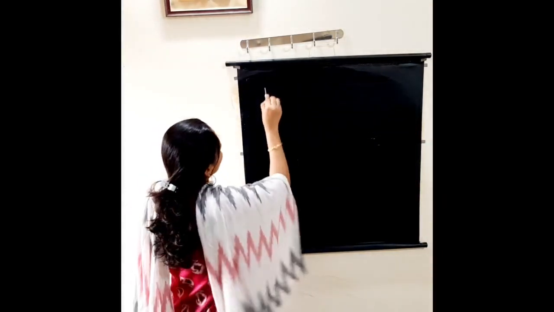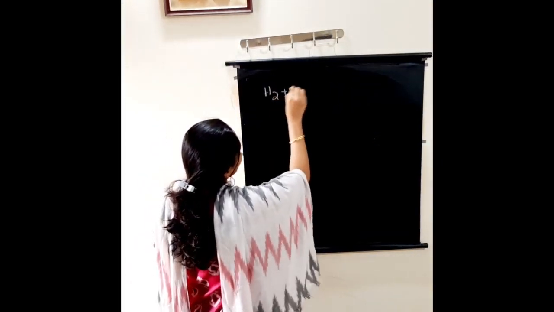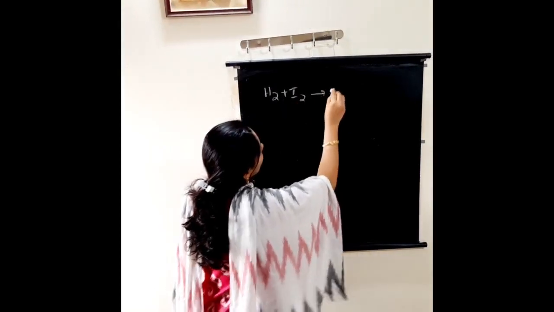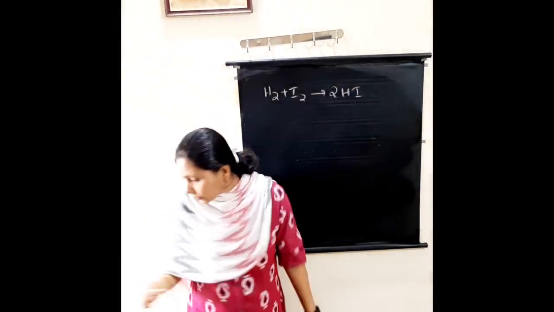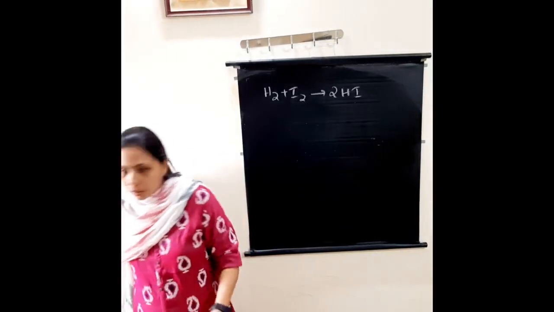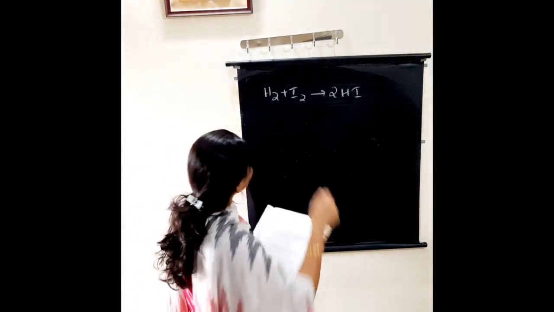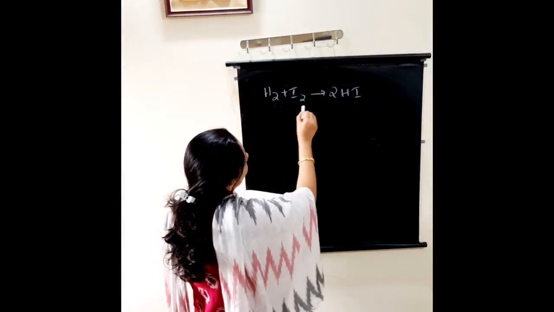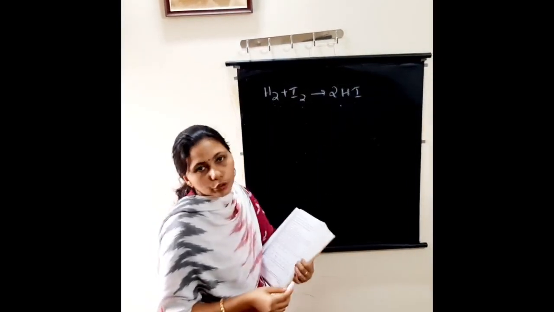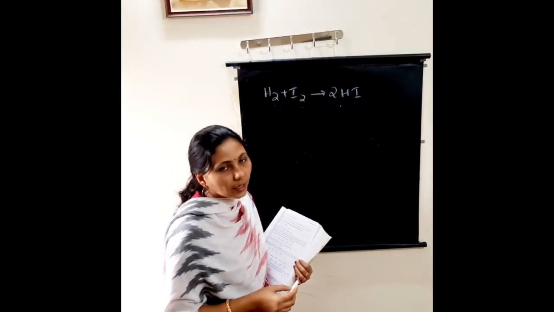First example given in your textbook is H2 plus I2 gives 2HI. Here, which one is the reactant, hydrogen and iodine, and which one is the product, 2HI. So how can we write the rate?